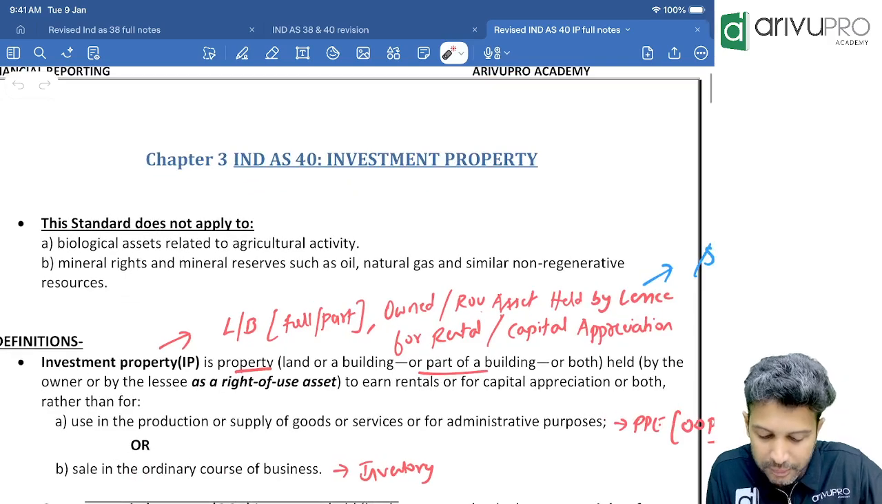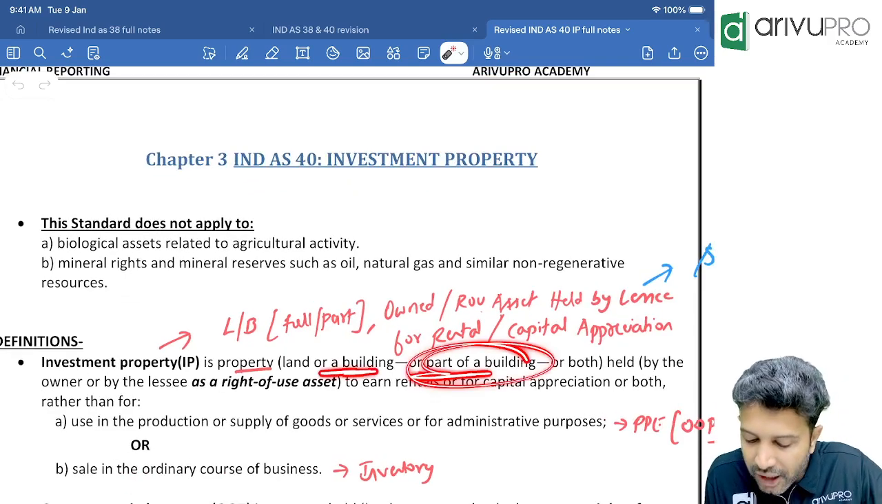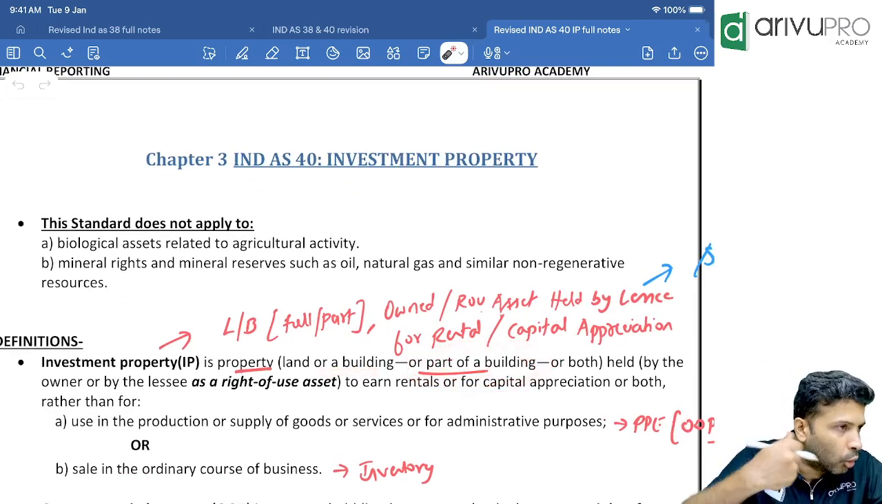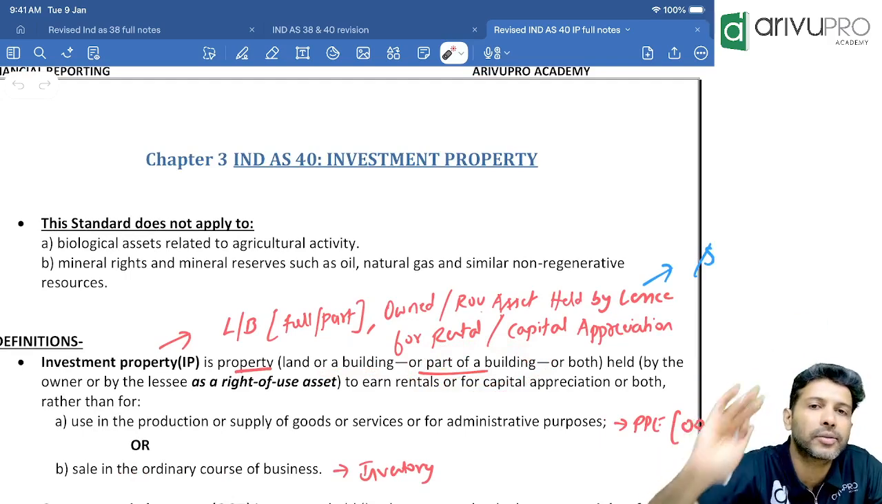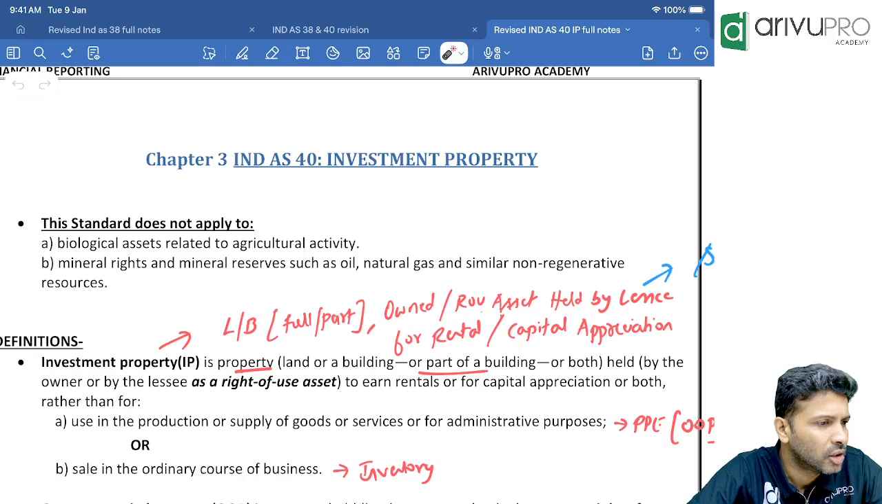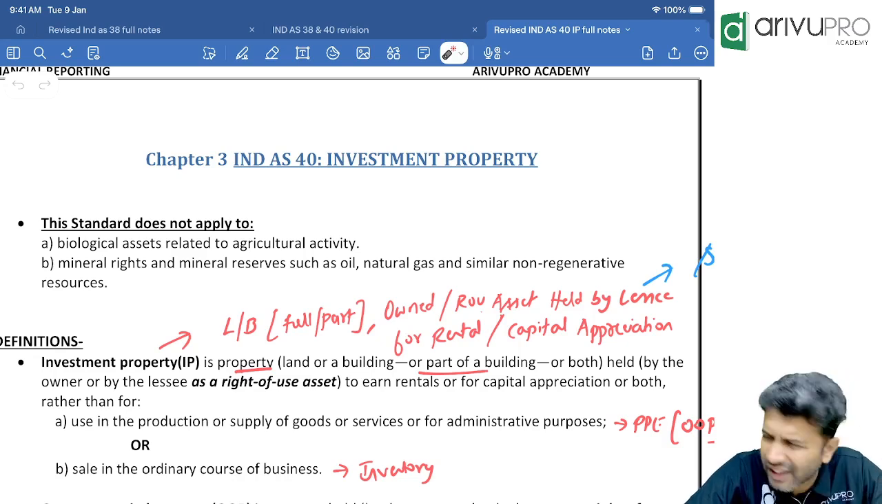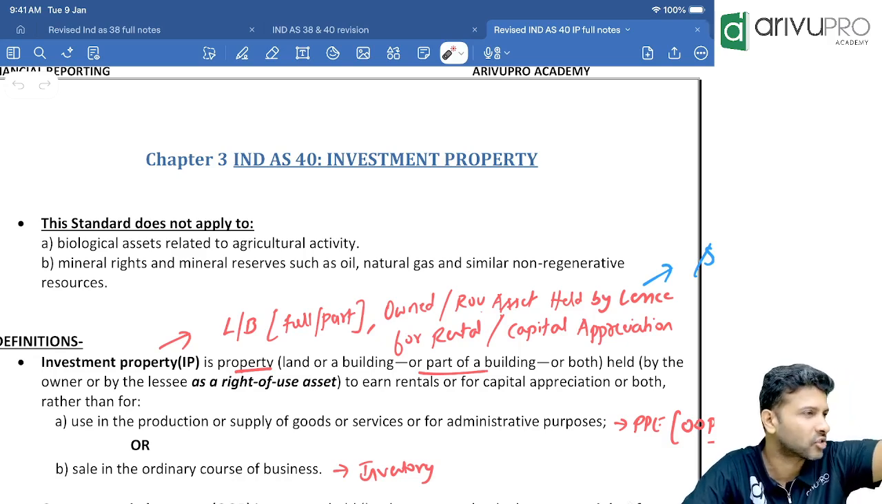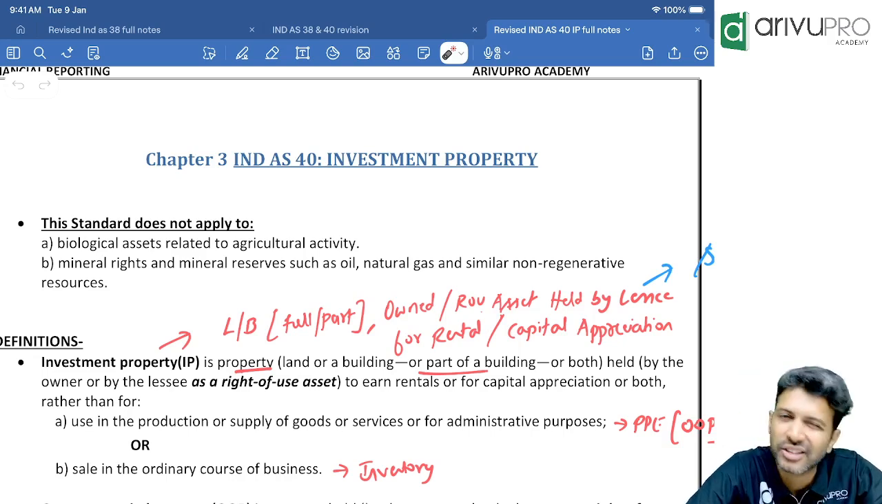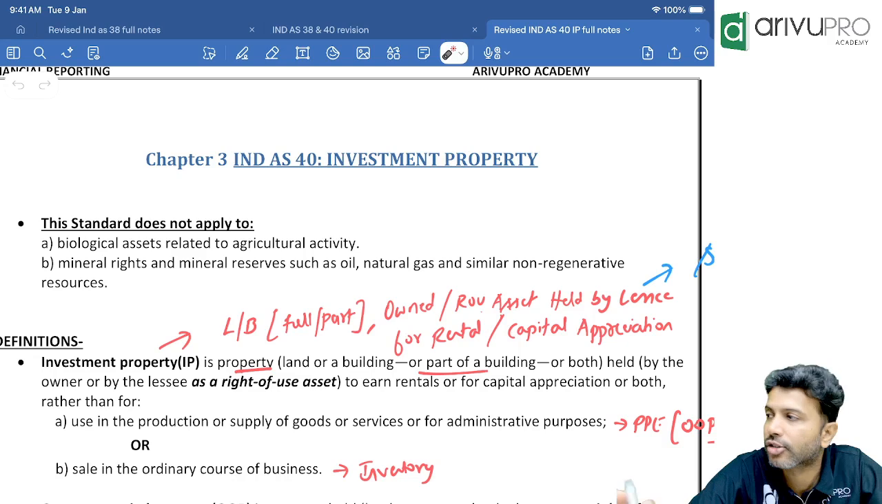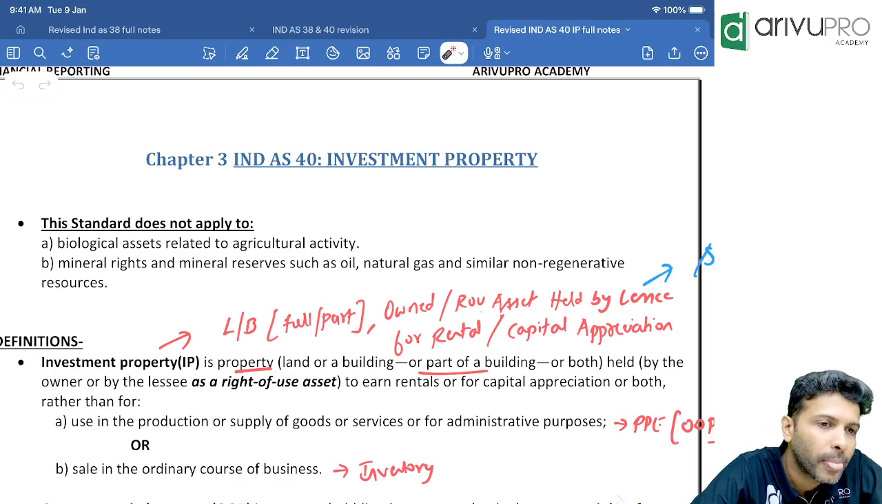That's what the wording means here. Land or a building or part of a building. Either the whole thing you can let out or even part of the building you can let out. No need to remember the exact words. Meaning, if you understand, that's good enough. Definition and all, they will not ask. So it should be okay. Understood the meaning? So far everybody?